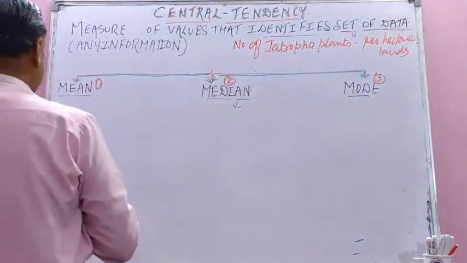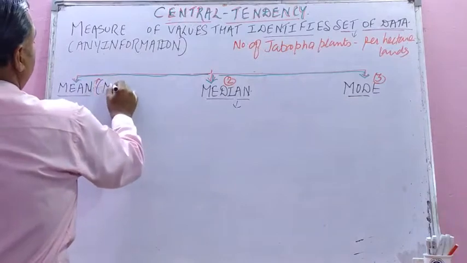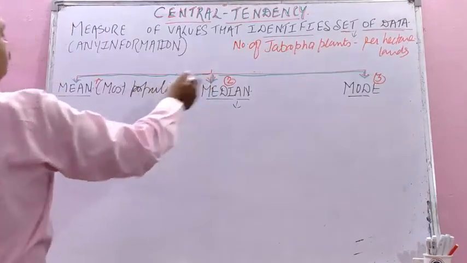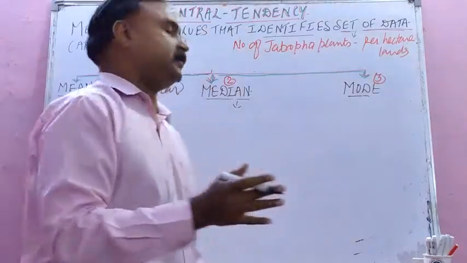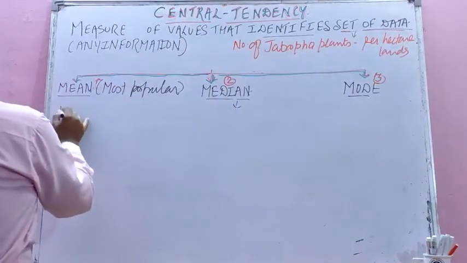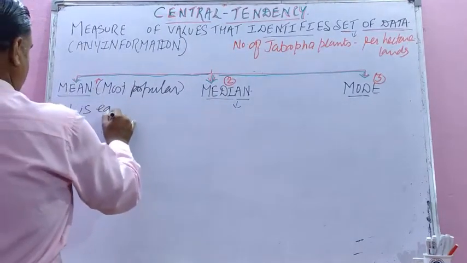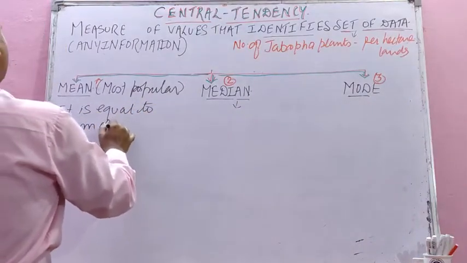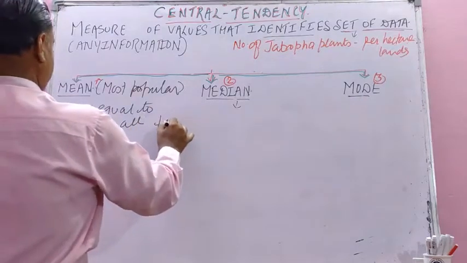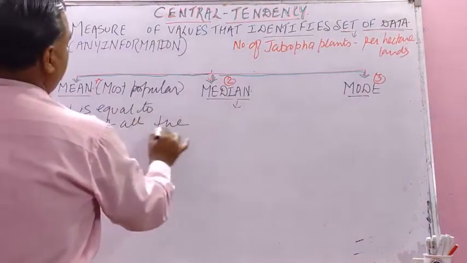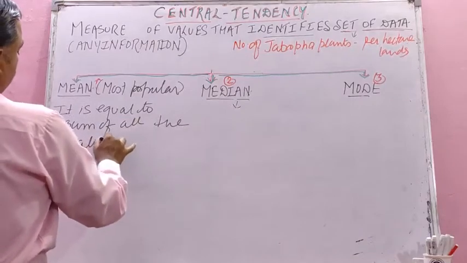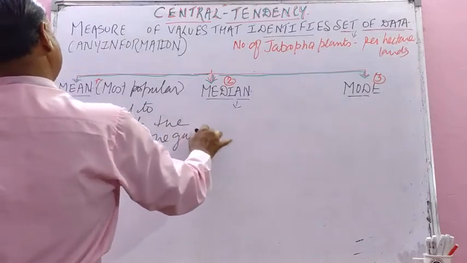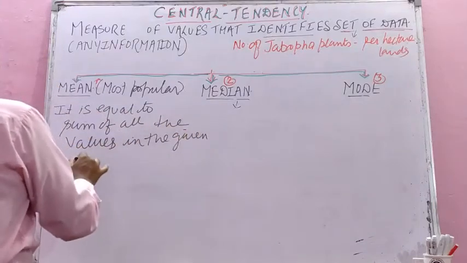Okay. First, mean. Mean is the most popular central tendency, isn't it? How do we define it?